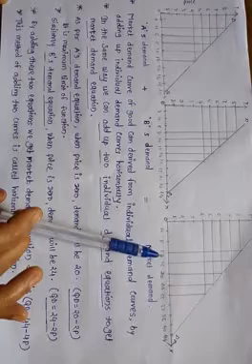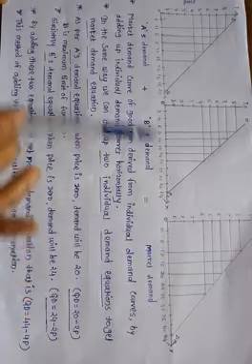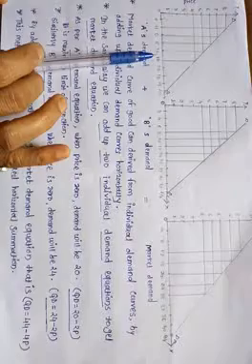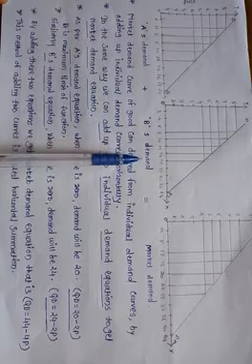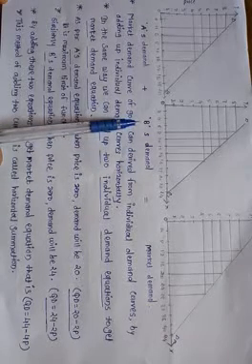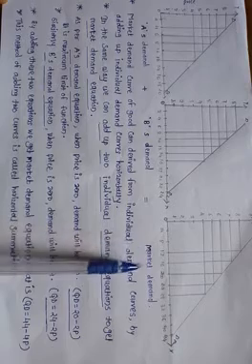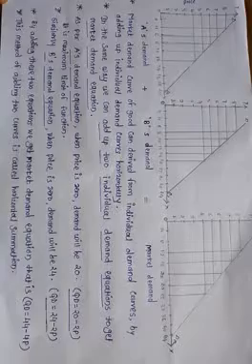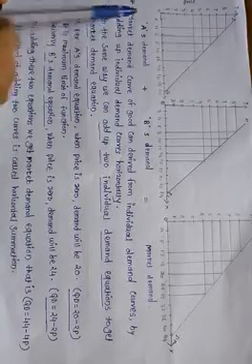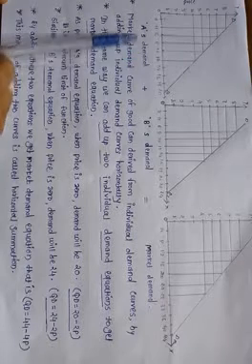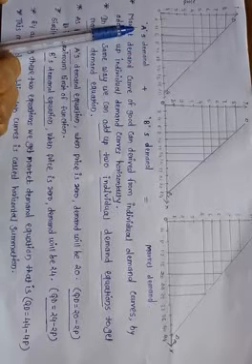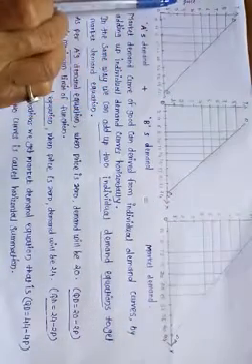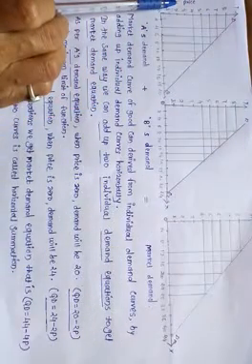The first diagram is the demand of consumer A. The second diagram is the demand of consumer B. And the third diagram is the market demand. In this diagram, on the OX axis, we represent the demand of consumer A, and on the OY axis we represent the price of the commodity.